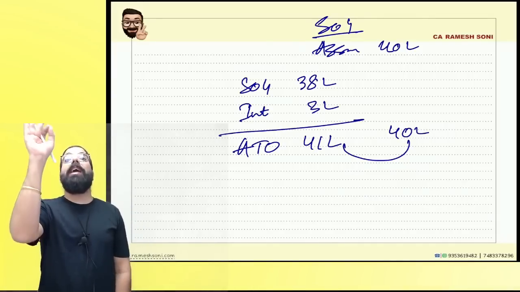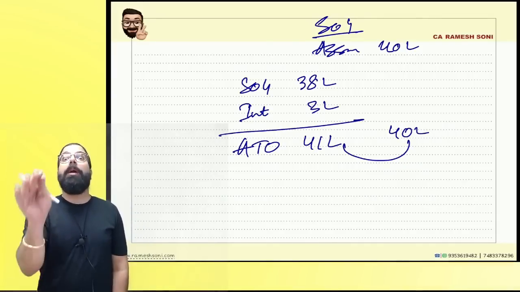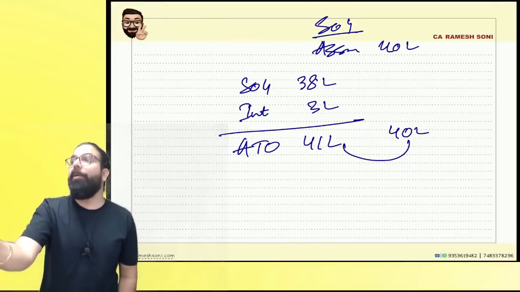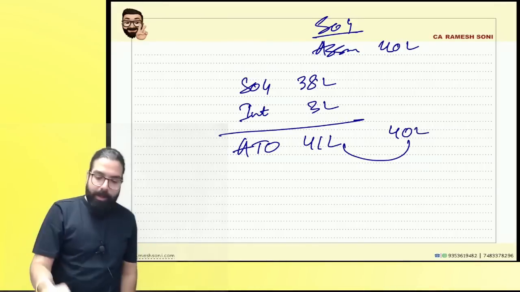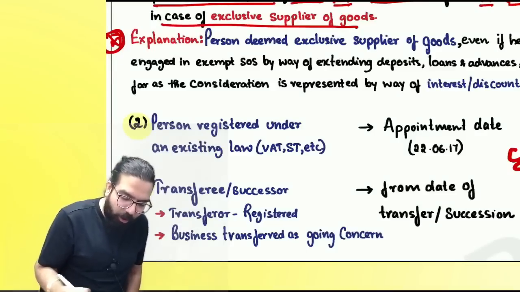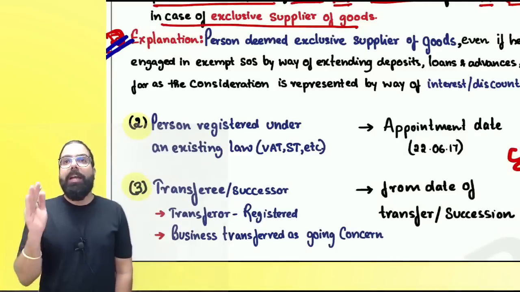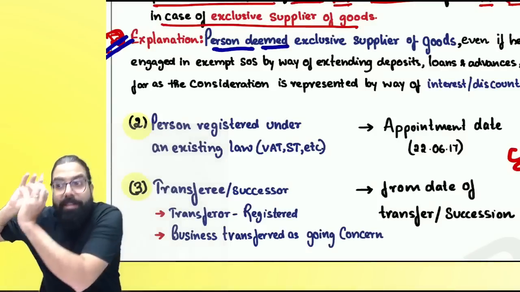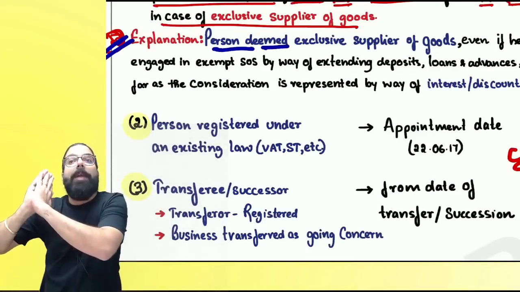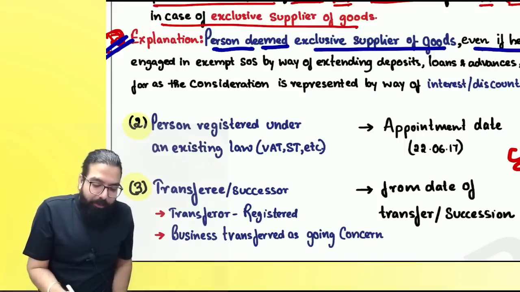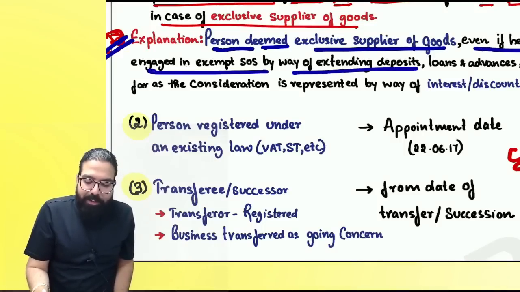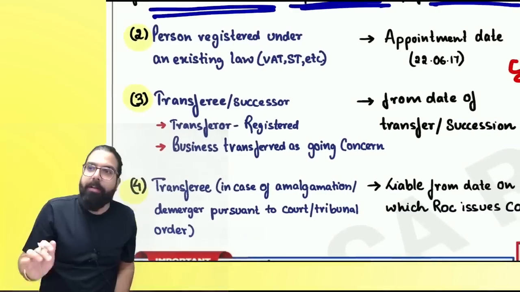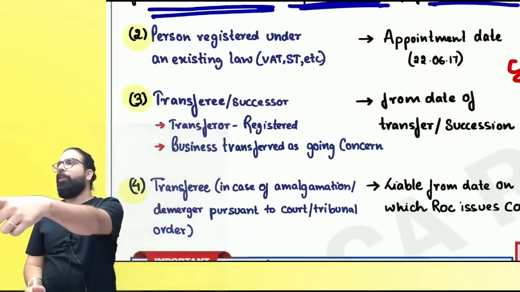Interest is exempt supply. It will come in your aggregate turnover. But because interest is a supply of service, still you will be eligible for a higher limit of 40 lakh. That is what is being told in the explanation. I hope everyone got it. Even if a person has exempt supply of service by way of extending loans and deposits, so far as the consideration is represented by interest or discount, he will be deemed an exclusive supplier of goods. Are we all clear with section number 21 over here?